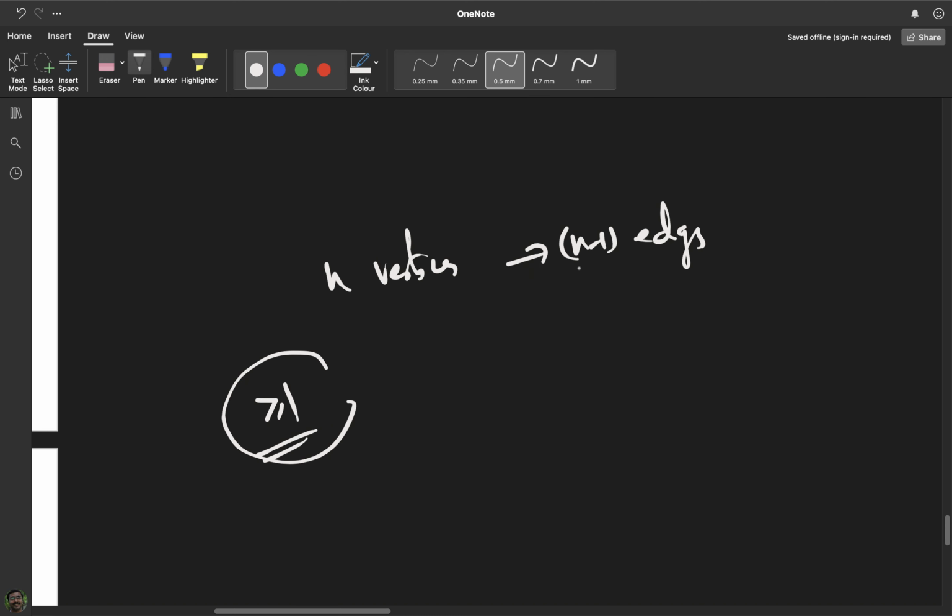Now there are n minus 1 edges, so what will be the sum of the degrees of all the vertices? That's twice the number of edges, so the degree sum would actually be 2 into n minus 1.